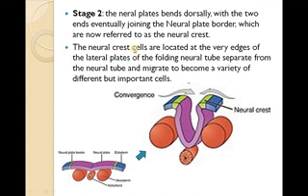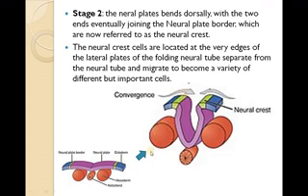Neural crest cells are located at the very edge of the lateral plates of the folding neural tube, separate from the neural tube, and migrate to form a variety of different but important cells. After the ends join, the neural crest separates from the neural fold and becomes different and important cells at a later stage. So what happened here: we saw the previous slide like this, and it becomes almost like this.